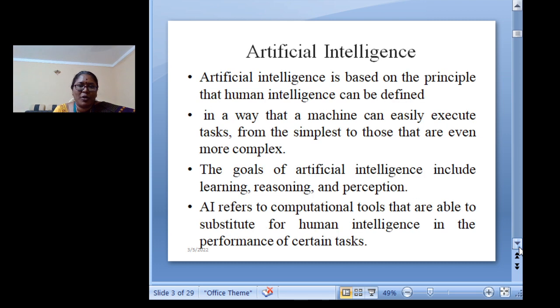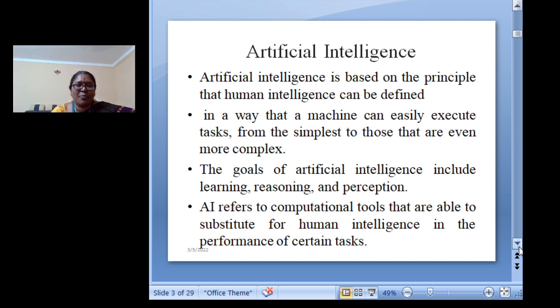So the very important field we have chosen is agriculture, and also the role of artificial intelligence in agriculture. So why artificial intelligence, and what is artificial intelligence? Basically, artificial intelligence is a computational tool that is able to substitute for human intelligence in performing certain tasks.